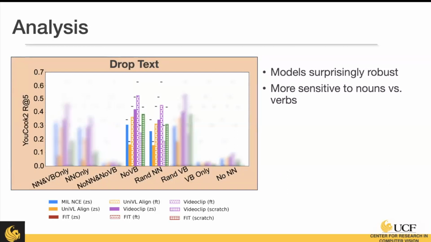Here we're comparing where we remove all verbs from the caption, and we're comparing it to where we remove just one random noun, just one. And as you can see, the models, when all the verbs are removed, are relatively more robust compared to when you just remove one noun. So this might indicate that they're attending more to those objects rather than those activities.